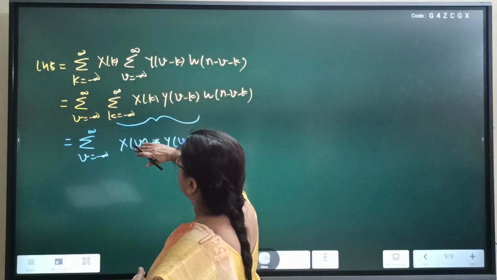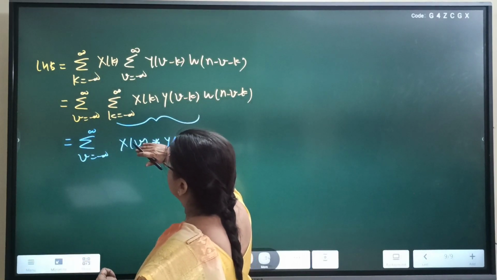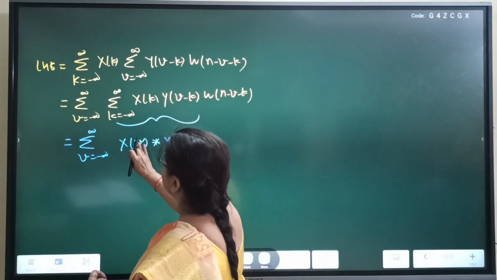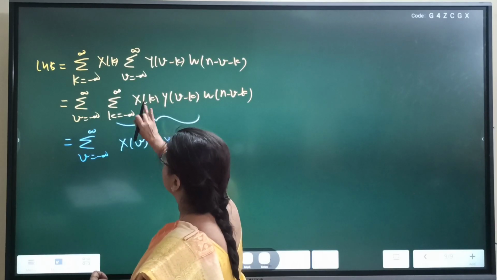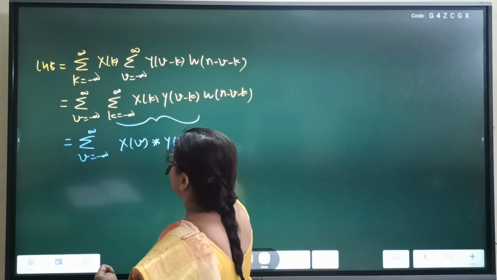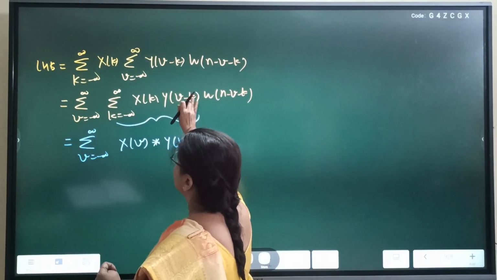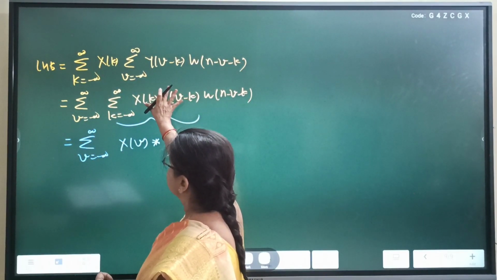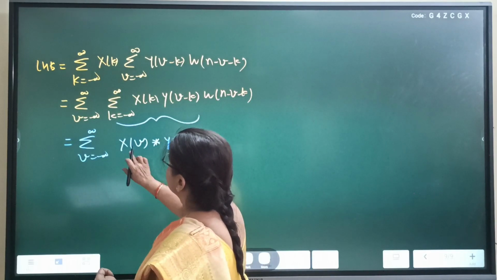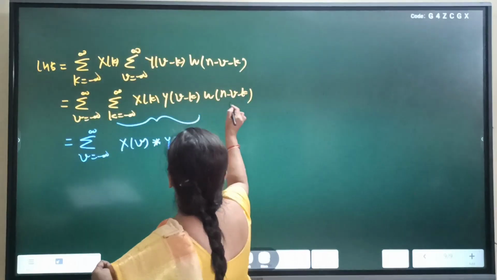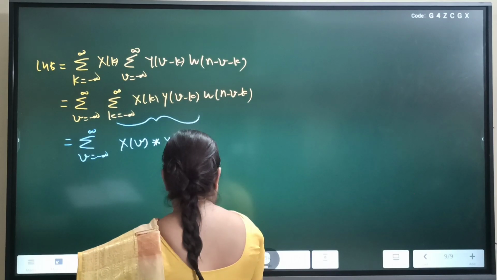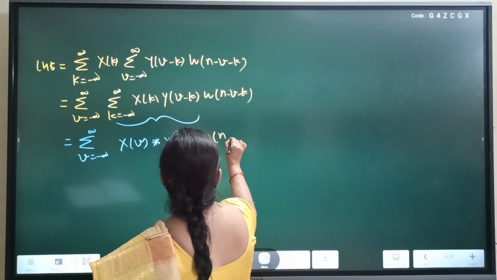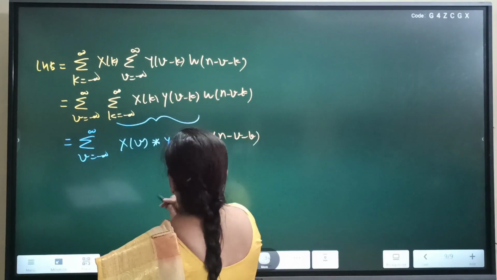When we write the mathematical formula, instead of v we write some dummy variable k. So x[k], and in the second sequence v is replaced by v minus k. So instead of this sum, we can write in symbolic notation x[v] convolved with y[v], and copy this term, w[n minus v minus k].